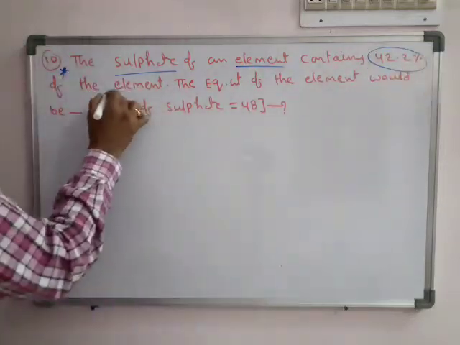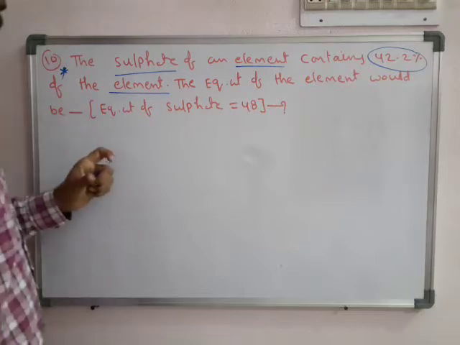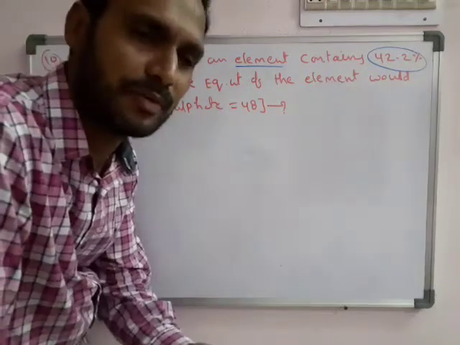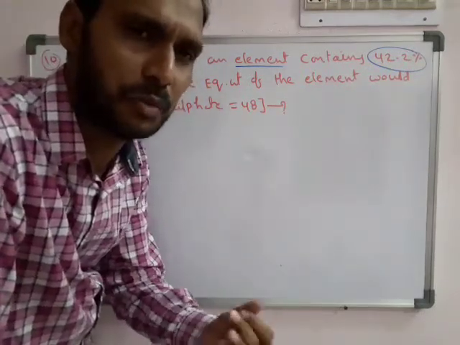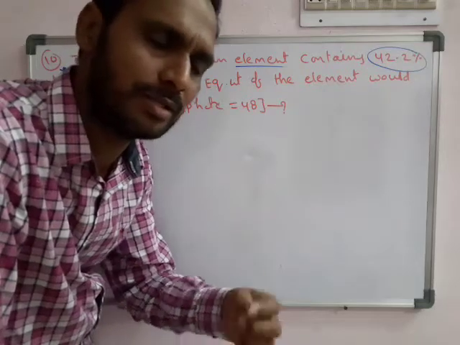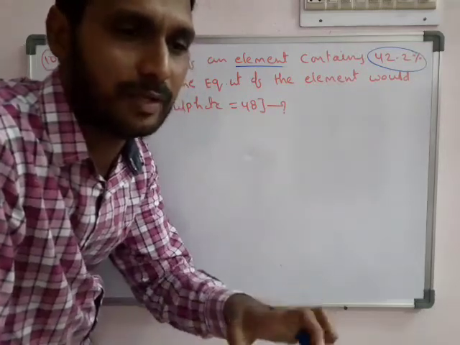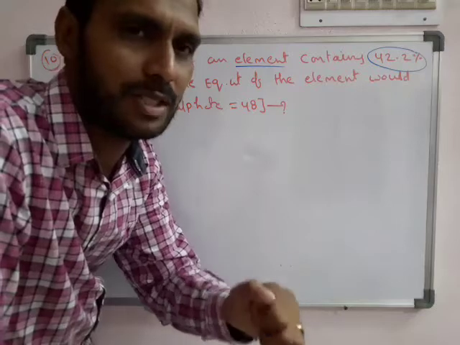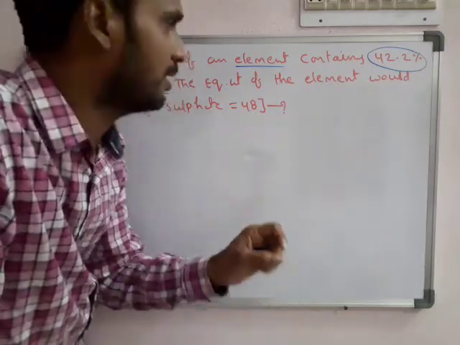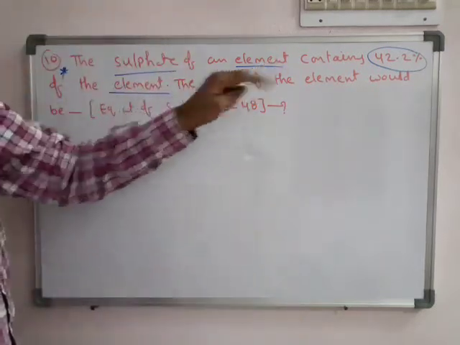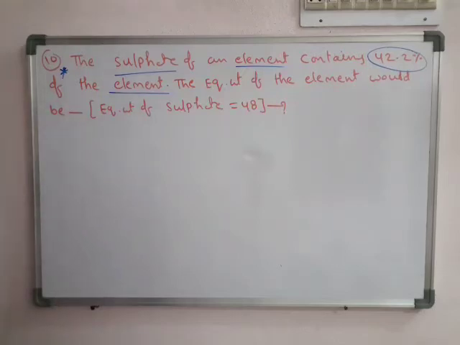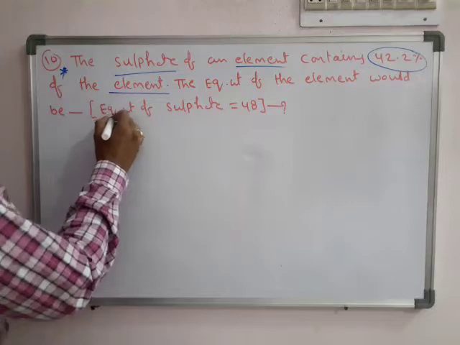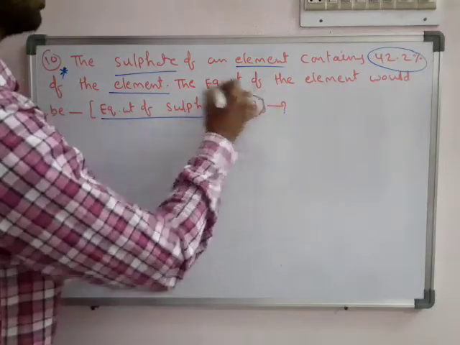42.2% of the element. Means in that, for example copper sulfate, magnesium sulfate, we don't know about that sulfate, that metal or any element. In that sulfate, the percentage of that metal in terms of weight is 42.2%. So the equivalent weight of the element will be dash. So here it is given equivalent weight of sulfate is 48.